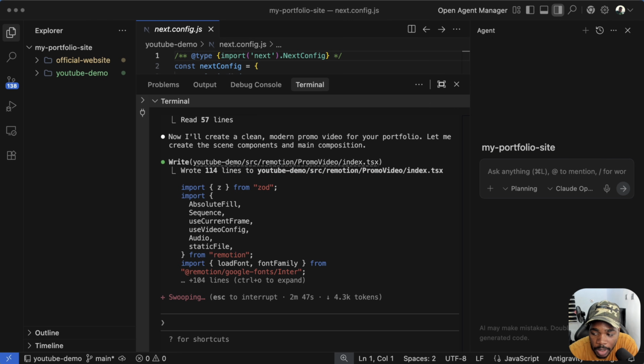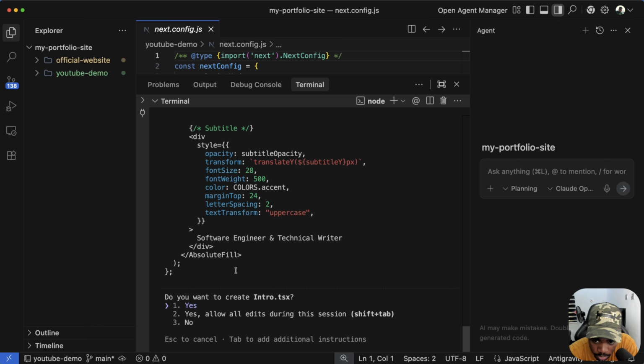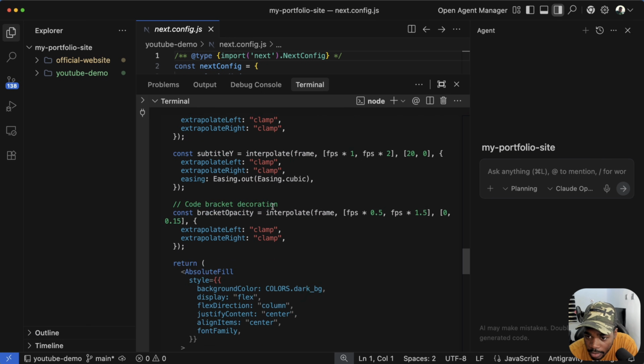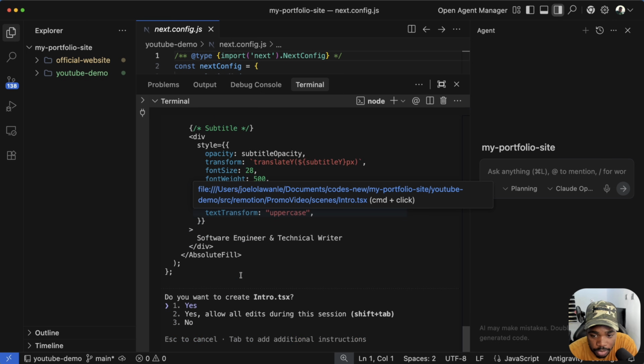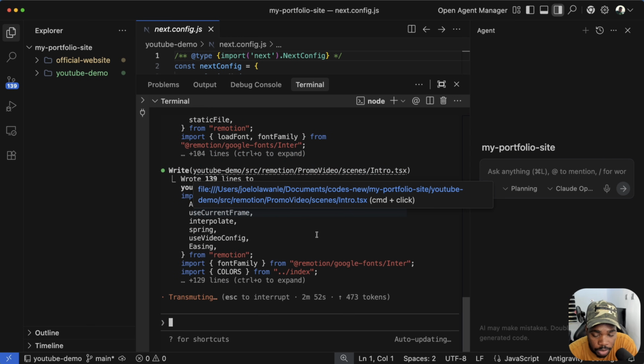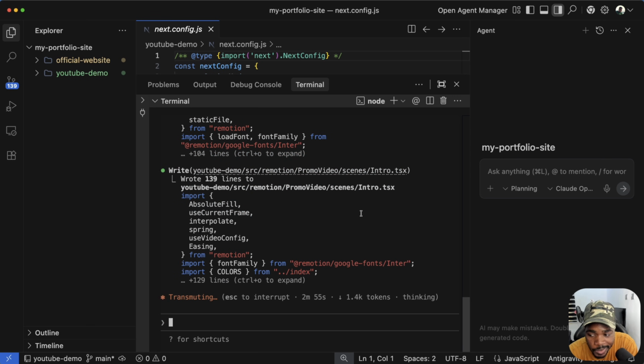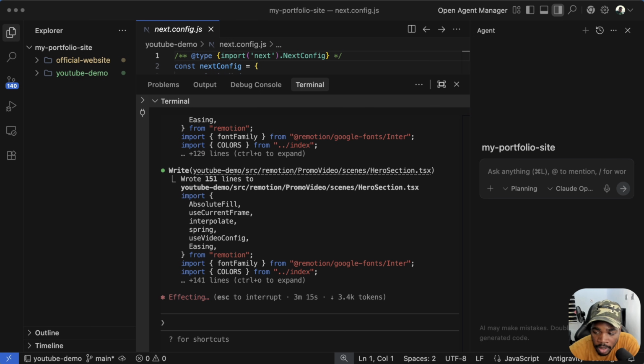Another awesome thing about Remotion is its ability to even make use of fonts from Google Fonts. I just saw this, I was going to point it out to you. So you see here it's importing a font from Google Fonts, which is really awesome. Just as much as you do with your own React application is what it can also do. Okay, so while we're waiting for everything to work, I'm just gonna open another terminal tab.